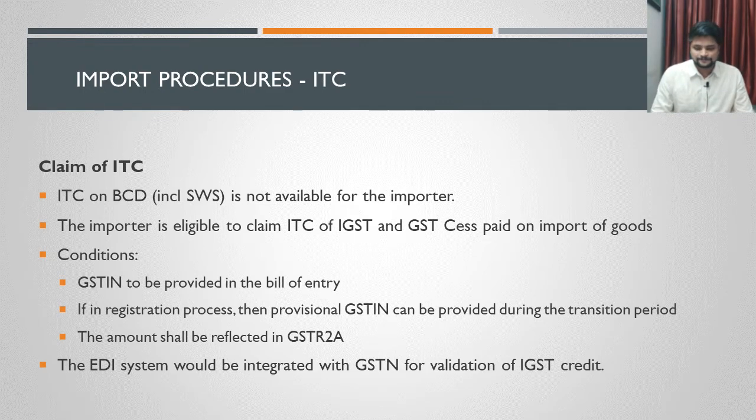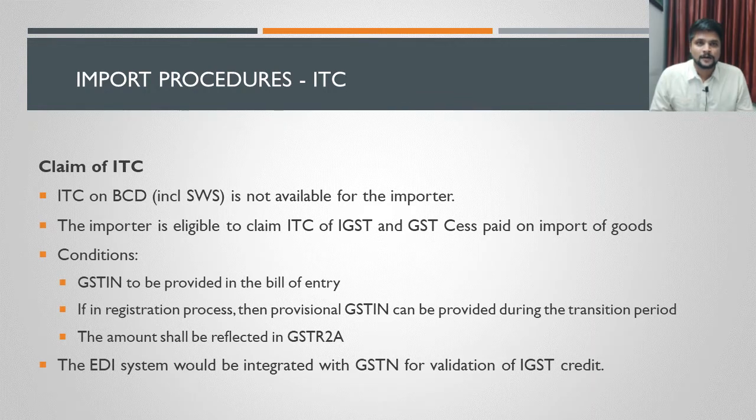So once the amount is reflected in GSTR 2A, the importer is eligible to claim input tax credit on the said imports. The EDI system is the electronic data interchange system. So that EDI system maintained by the customs authorities would be integrated with the GST network, GSTN, and because of this integration, the IGST paid on imports would get validated by the GST authorities as well, in order to provide seamless credit on the IGST paid on imports.